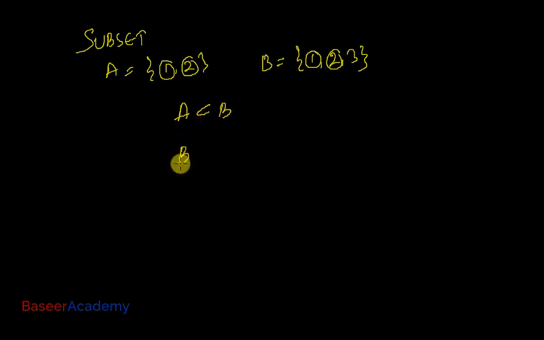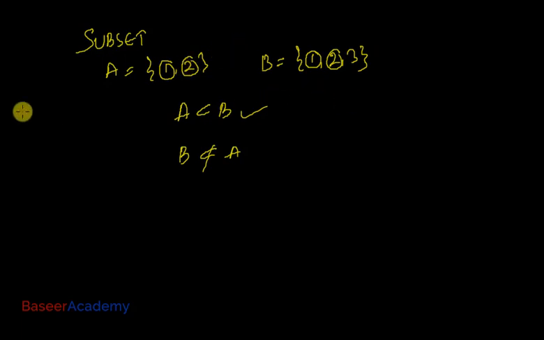Can I say that B is a subset of A? No, because there is an element 3 in B which does not belong to A. Right? So B cannot be a subset of A. A can be a subset of B because every element in set A is also an element of set B. That's the reason I can say that A is a subset of B. But I cannot say that B is a subset of A because there is an element 3 in the set B which is not an element of A. So B cannot be a subset of A in this case.